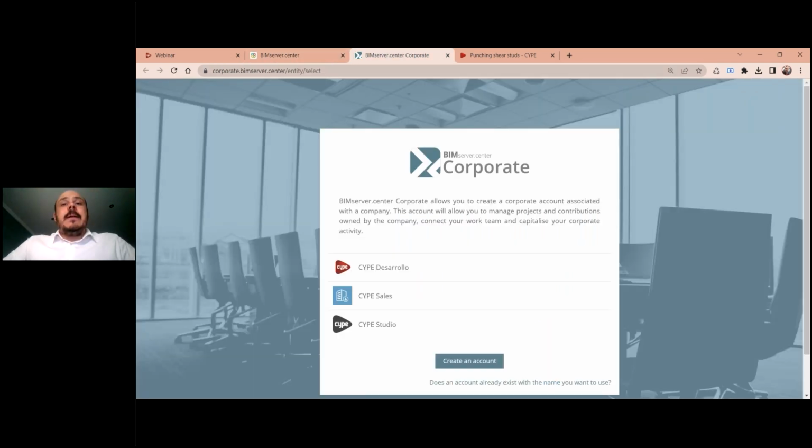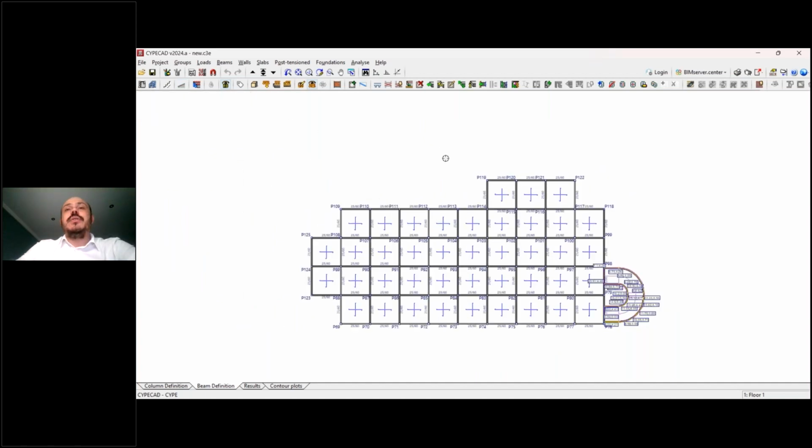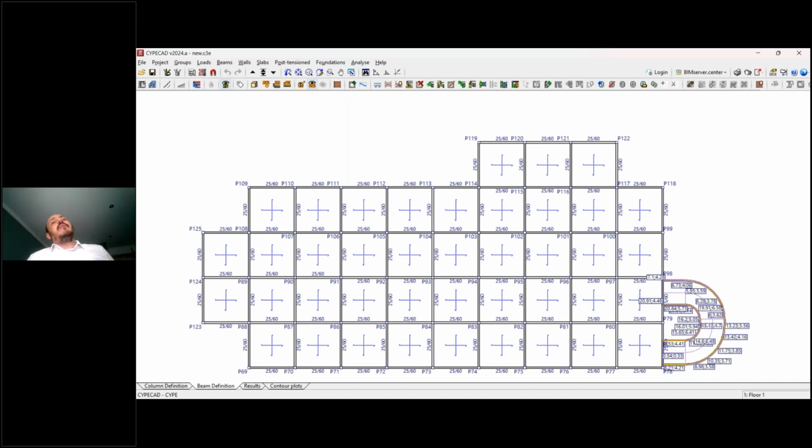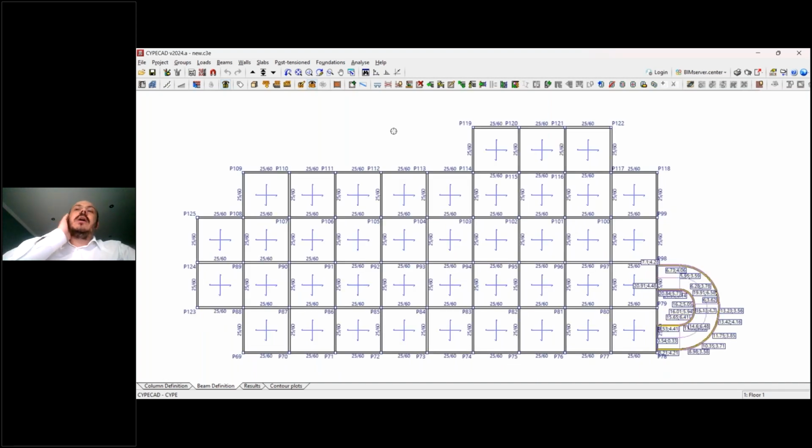All right, so let's come back to the softwares. I will start now with the red section, which means the softwares for structural design. Okay, so the first new feature I would like to share with you is related to CYPECAD, our software to design reinforced concrete structures. For example, we can also design steel structures or even wooden structures, since they are created in frames. Okay, so framed structures can be analyzed or designed with this software.